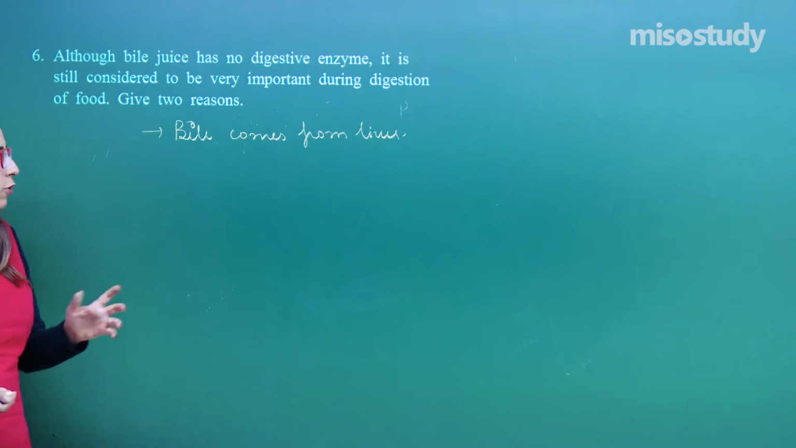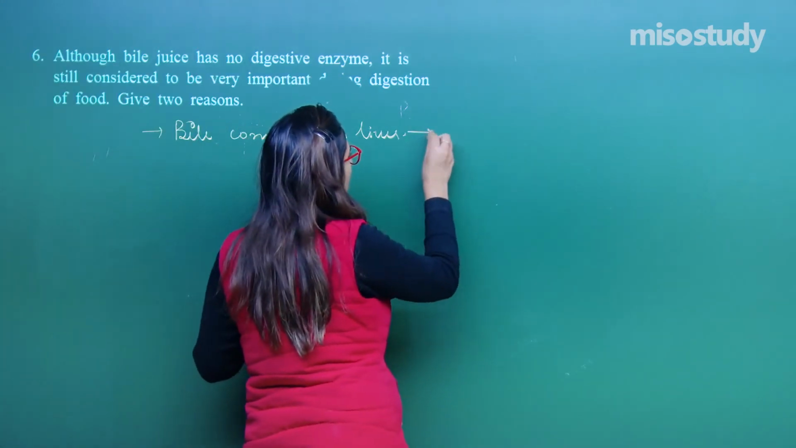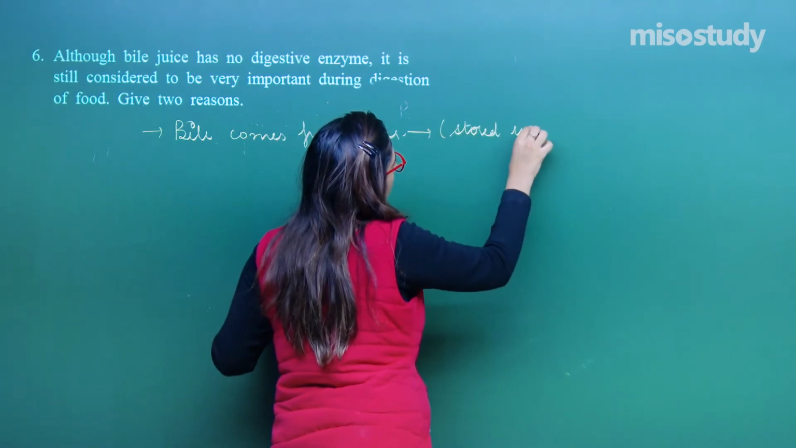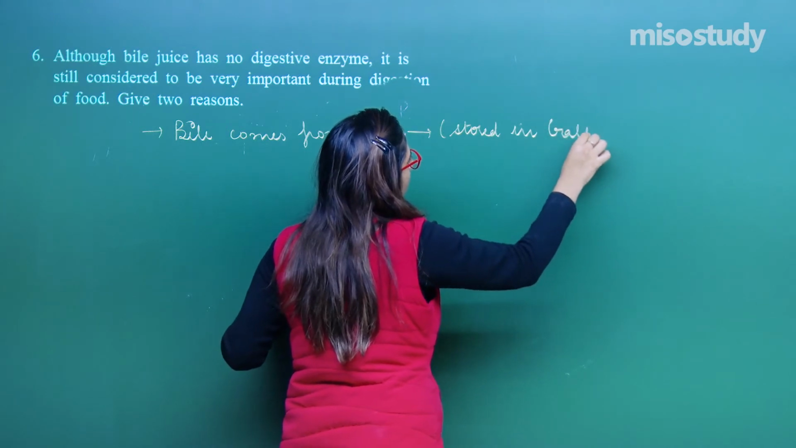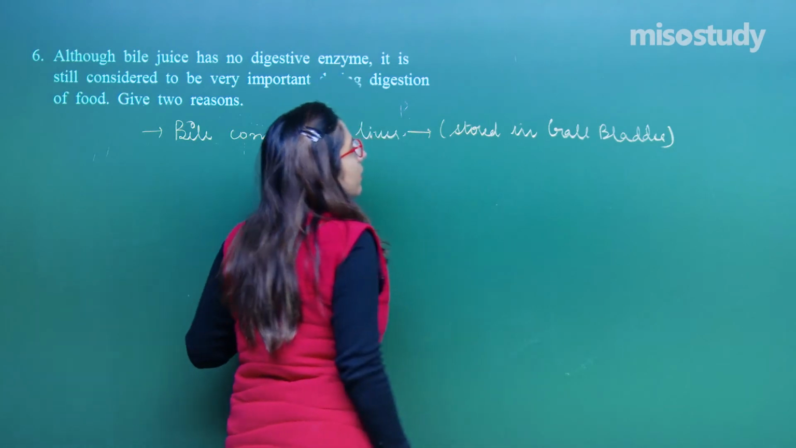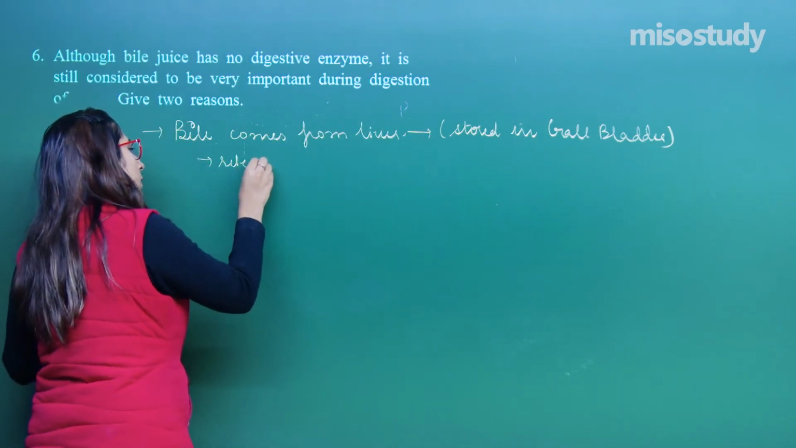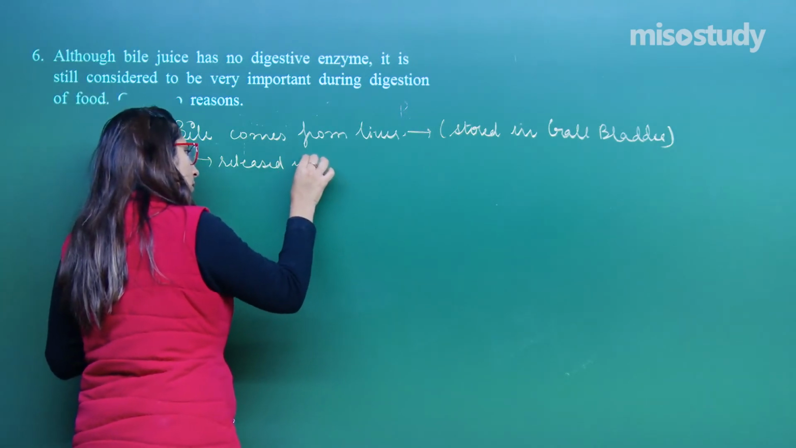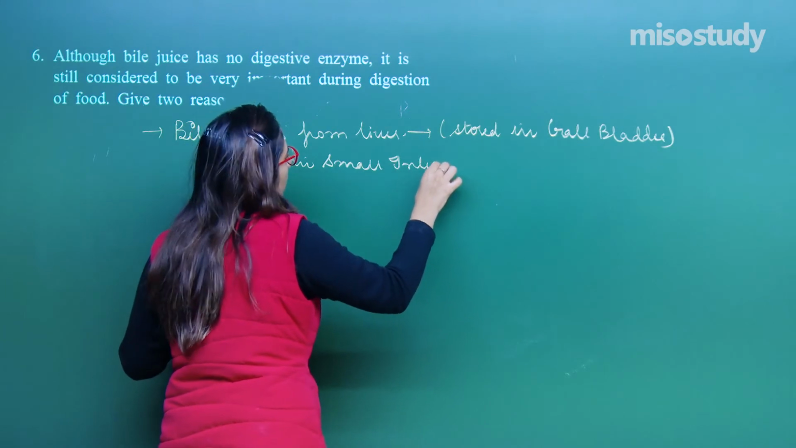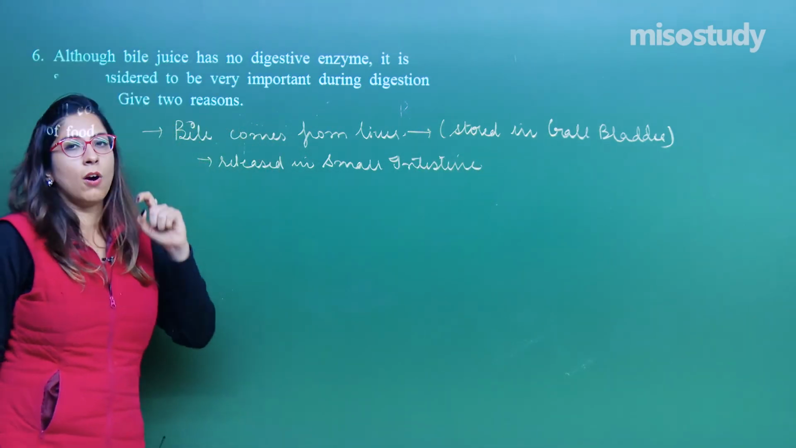So, bile comes from the liver. From the liver, bile is later stored in the gallbladder for some time, and as per the requirement, it is released into the small intestine. Where is it released? Released in the small intestine, right? Now they are asking the function of this bile.